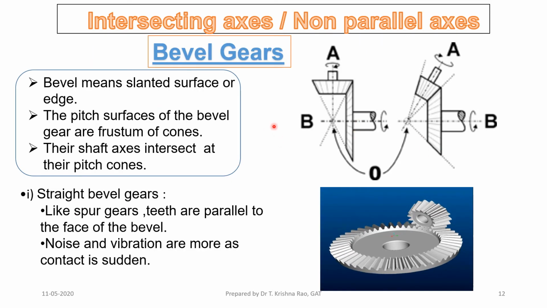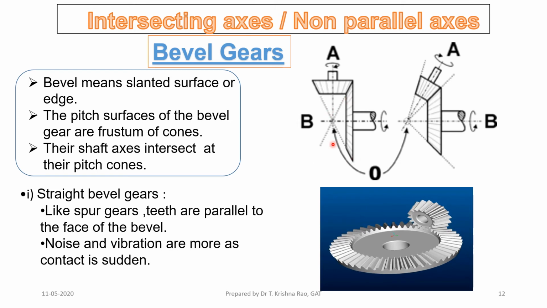Bevel gears, you have discussed earlier, are used basically for intersecting shafts which are at some angle to each other. This is the right angle bevel gear, whereas here the angle between these two shafts A and B is less than 90. The smaller one is the pinion, the bigger one is the gear.